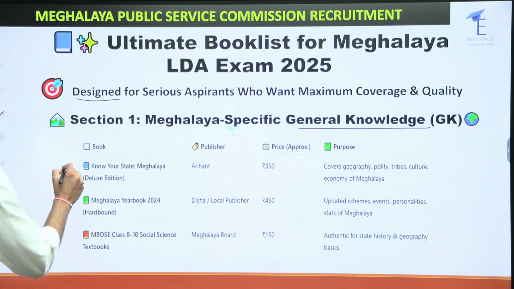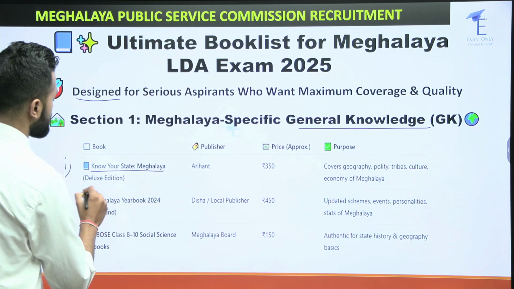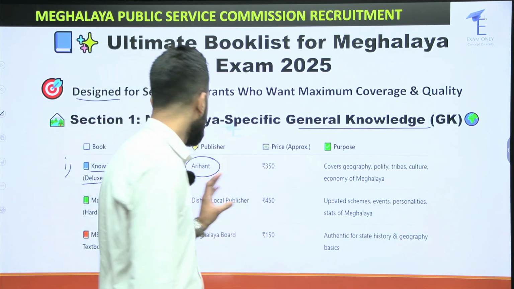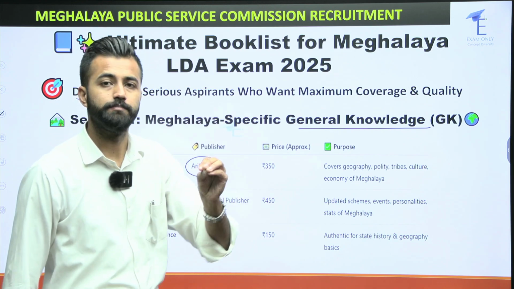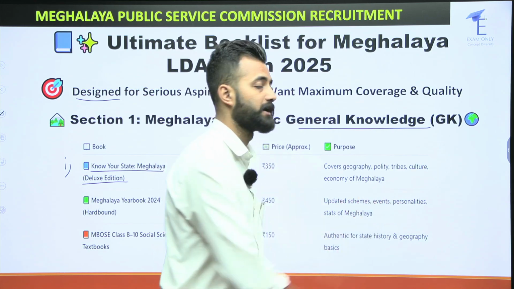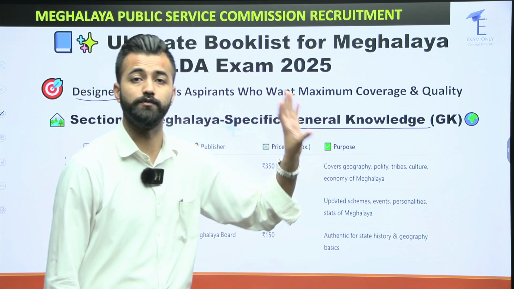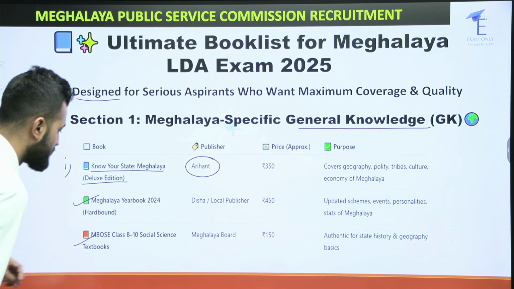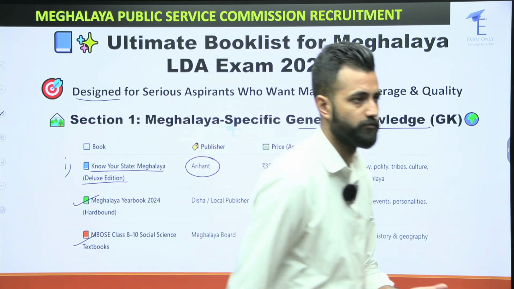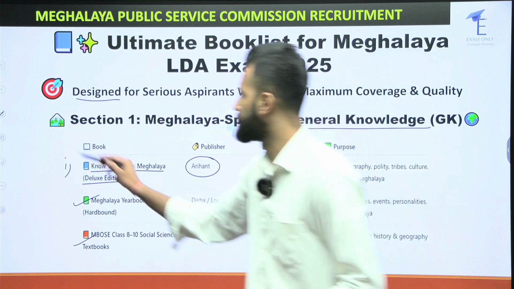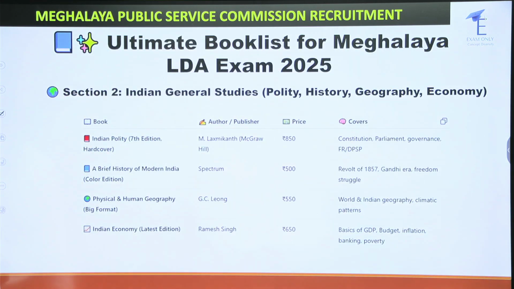The first priority which you can give is to the Know Your State Meghalaya Deluxe Edition by Arihant Publishers. The purpose of this particular book is to cover geography, polity, tribes, culture and economy of Meghalaya. This is the main important thing which you have to focus on. Next is the Meghalaya Yearbook, and then the Mpsc class 8-10 social science textbook, because most of the questions are coming from this particular book as well.